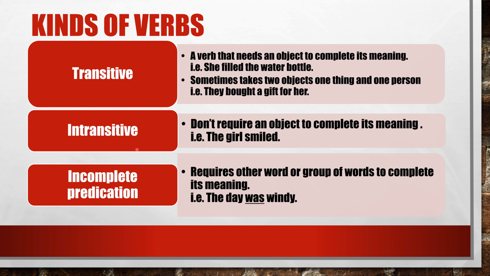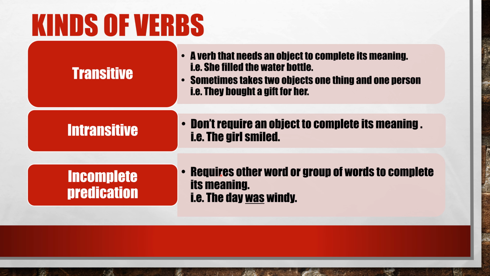Intransitive verb. They don't require an object to complete their meaning. For example, the girl smiled. So, after smiled, you need not use any object to complete its meaning. Next is incomplete predication.